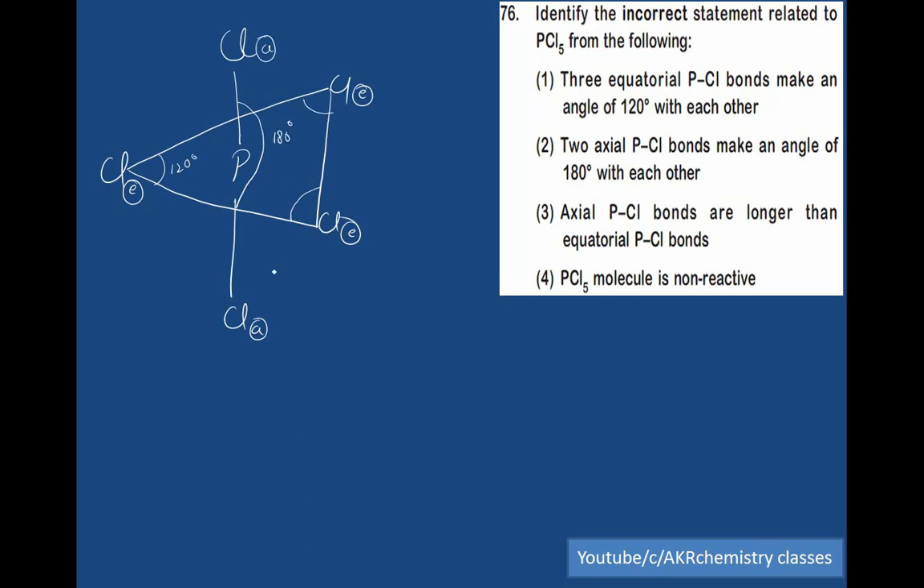I will explain the P-Cl bonds: Cl, Cl, Cl, like this. 180 degree, 120 degree, 120, and this is 180 degree. Due to the repulsion, maximum repulsion is exerted by the axial compared to the equatorial, so the axial P-Cl bonds are longer than the equatorial P-Cl bonds. So the first, second and third options are correct statements.